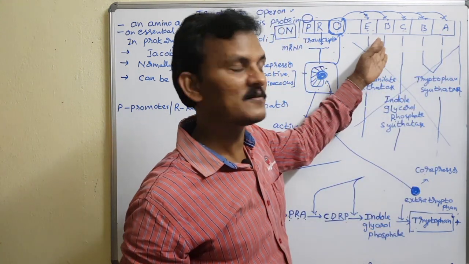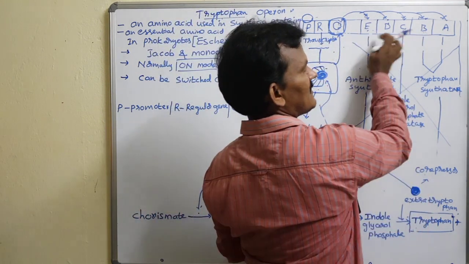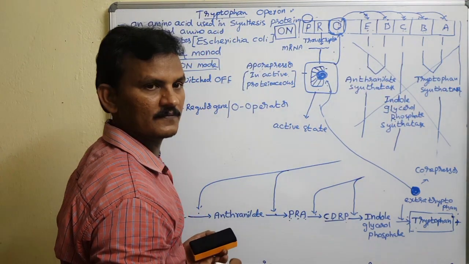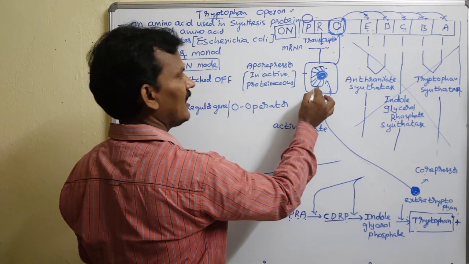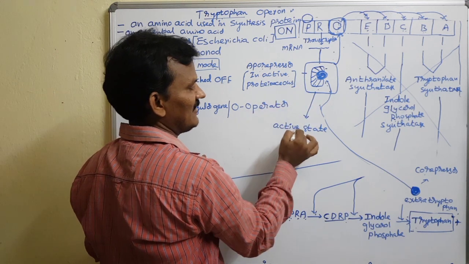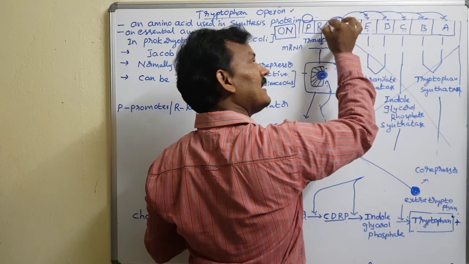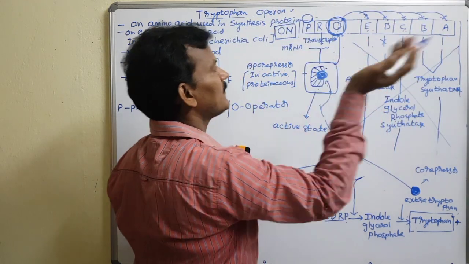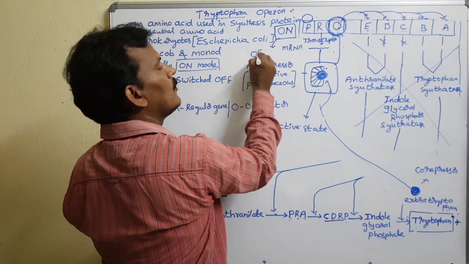Who changed them to the inactive stage? The operator. So they do not work. When it is off mode, the extra amount of the tryptophan binds with the aporepressor. The aporepressor gets an active state. This active complex binds with the operator. When the operator is locked, their action stops. So now it automatically turned into which mode? Off mode.